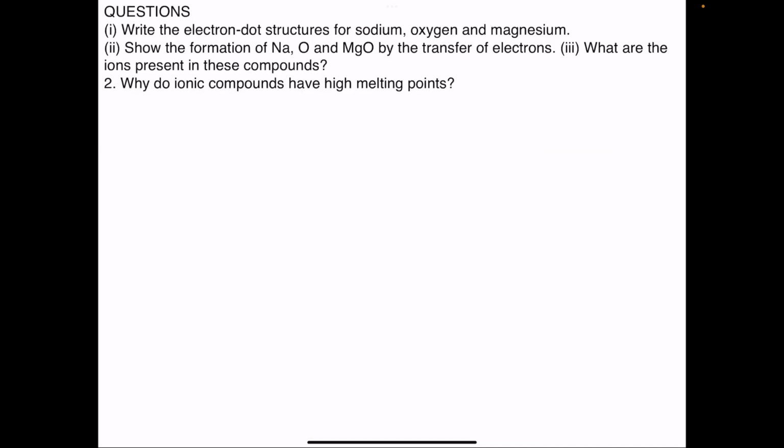Write the electron dot structures for sodium, oxygen and magnesium. First, sodium. Atomic number 11, electronic configuration 2,8,1. So the valence shell contains only one electron. So its electron dot structure will be the symbol sodium and the electron present in the valence shell. If it is denoted by a cross, this denotes the electron present in the valence shell of sodium. So this is the electron dot structure of sodium.